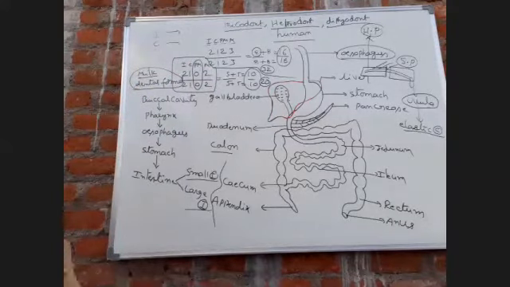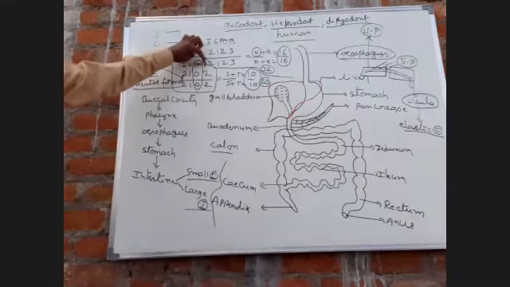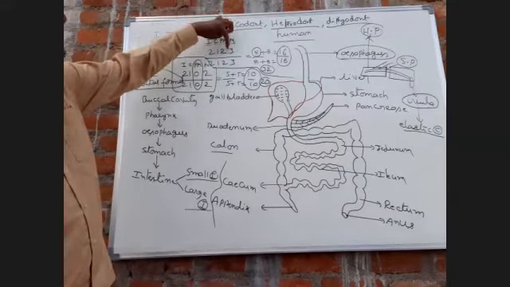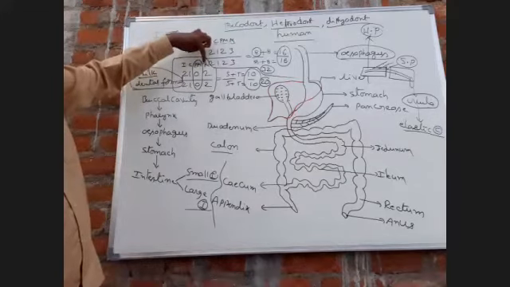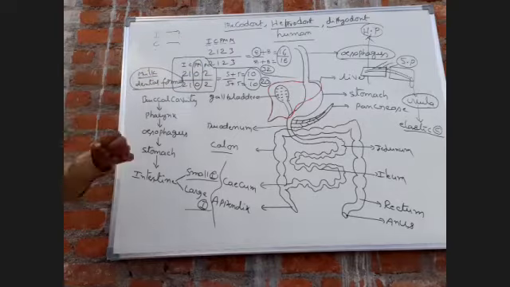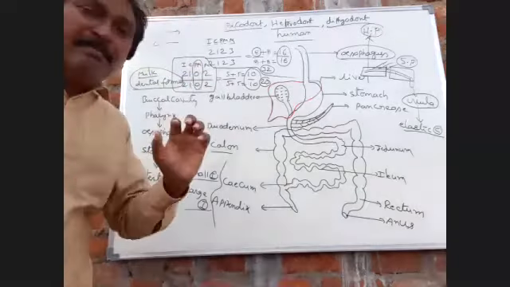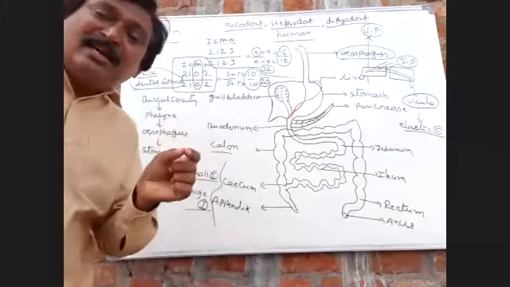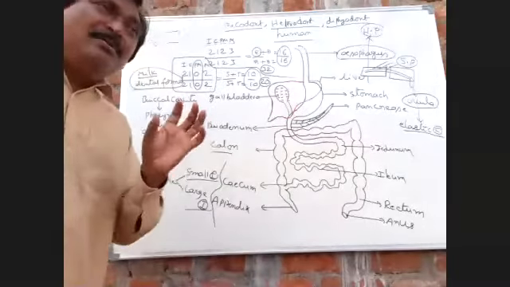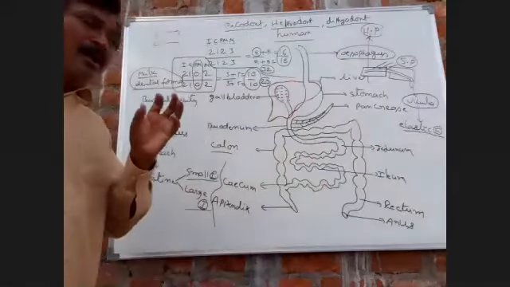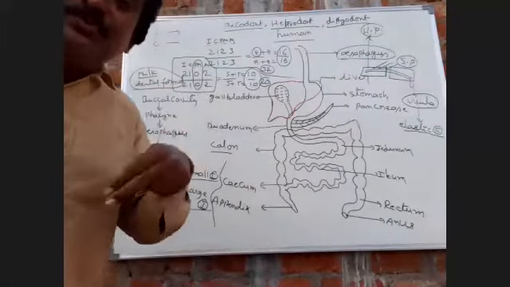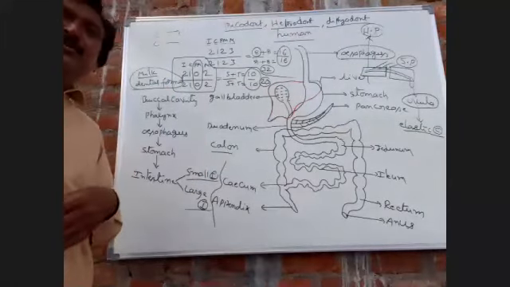Okay. So come to the molar. In adult dentation, molars are three, but in milk dentation, molars are two, only two. Third molar appears late, above the age of 21 years. So this third molar appears above the age of 21 years.